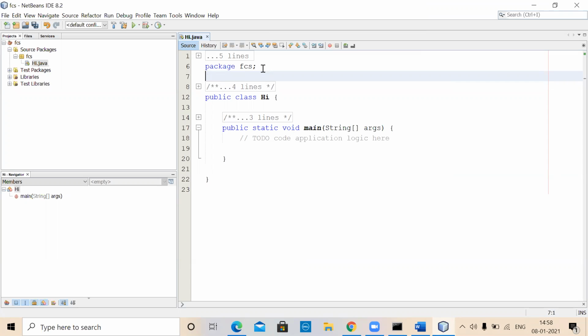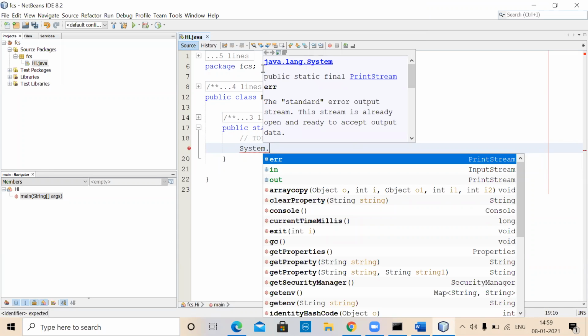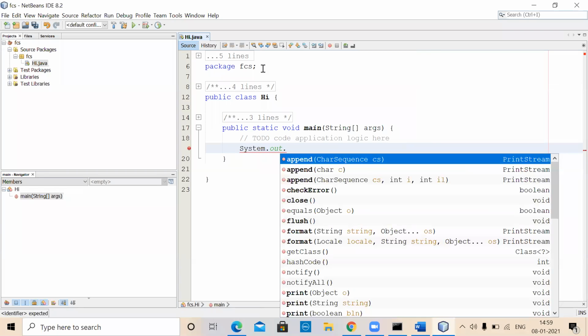For the time being, because it's only a simple hello world program, you don't require any of them. Right now, I want to say hello. There is a class called System that is available in the lang package. It's already showing java.lang.System. The moment I type System dot, what is it that I want? I want to display it, so output device you are interested in.